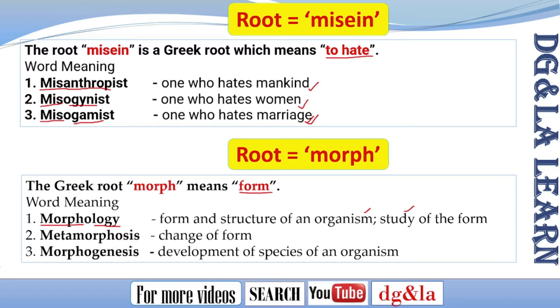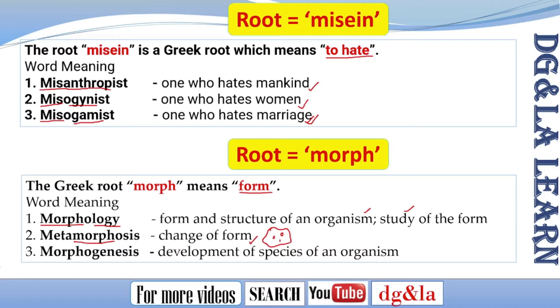The second one is metamorphosis, which is change of form. The root we have here is morph, in the middle of the word. Metamorphosis gives change of form. This change of form could be, as in pathology, a change in the structure of a specific body tissue, or in biology, for example, a change in the form and often habits of an animal, or a noticeable change in character, appearance, or any condition. In all such contexts, we can use metamorphosis, which is change of form.